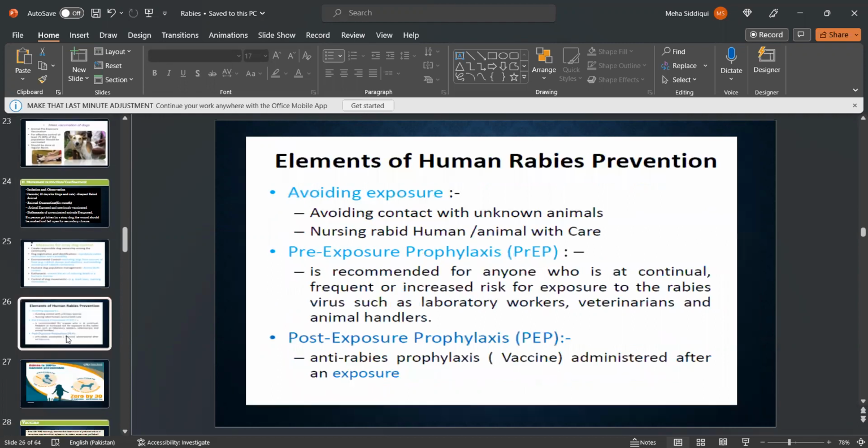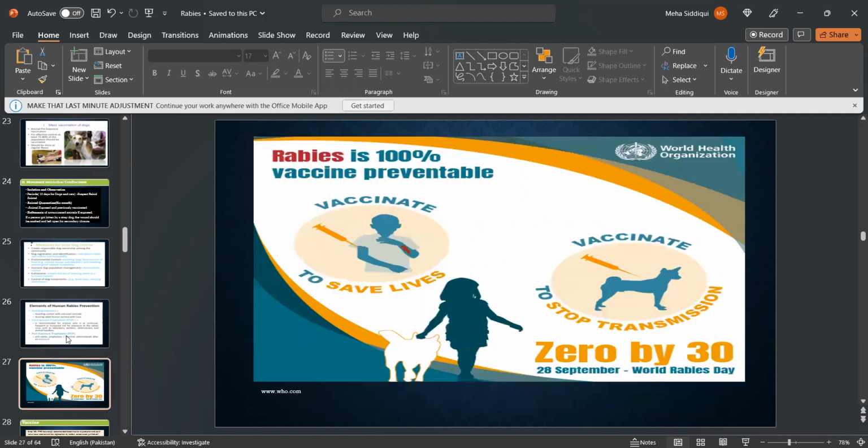grooming restrictions. Elements of human rabies prevention: avoiding exposure, like avoiding contact with unknown animals, nursing rabid animals with care. Pre-exposure prophylaxis: it is recommended for anyone who is at continual, frequent, or increased risk for exposure to the rabies virus, such as laboratory workers, veterinarians, and animal handlers. Post-exposure prophylaxis: anti-rabies prophylaxis administered after an exposure.